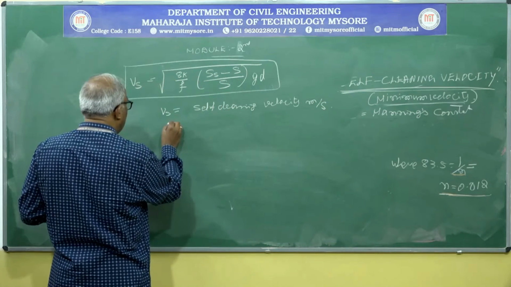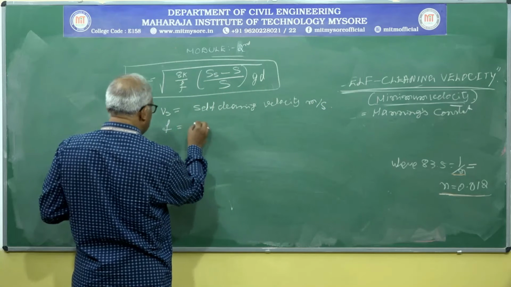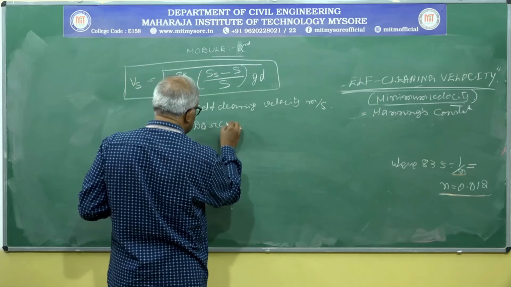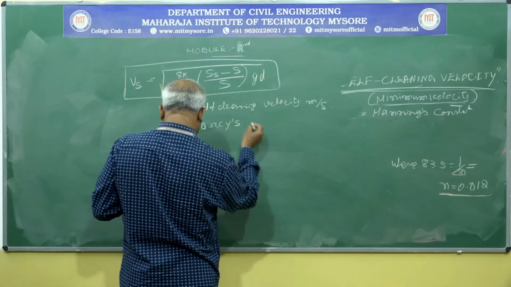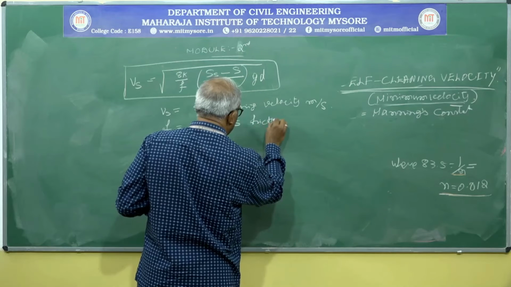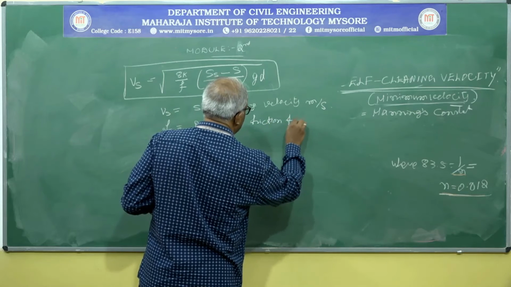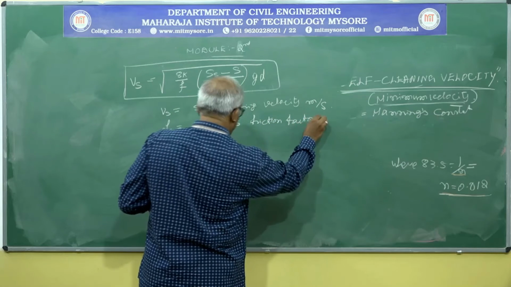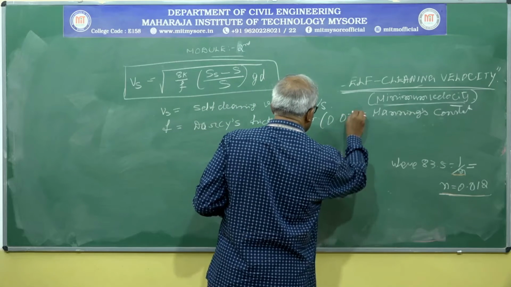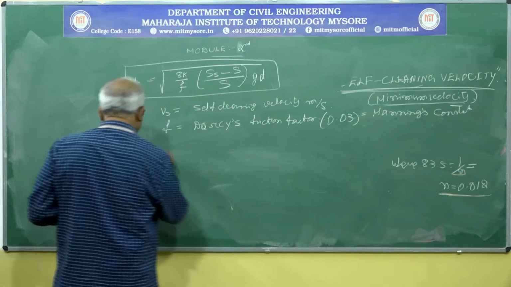All of you know what small f is: Darcy's friction factor, a constant, that is 0.03.